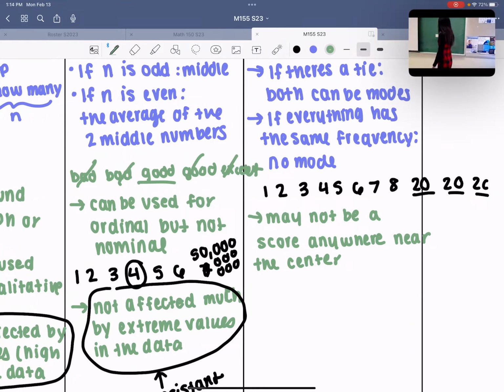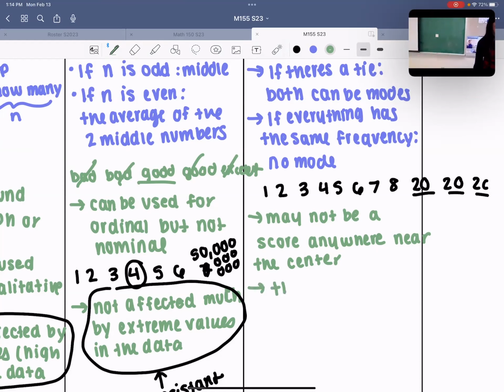Next under mode, I have the mode is the only measure that can be used on all qualitative data. So qualitative can be represented using words. Everyone agree that the mode can be used for any qualitative data? Yeah, right? We can always find the most frequent word. If you gave me a book, I could find the word that happens the most number of times, right? So I'm going to write that down here.